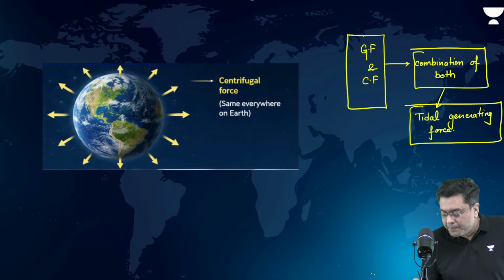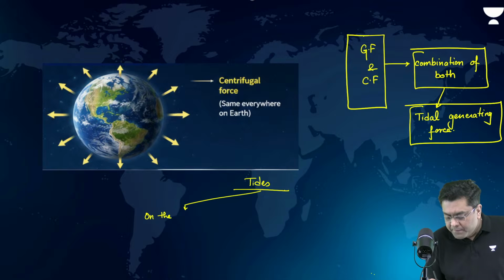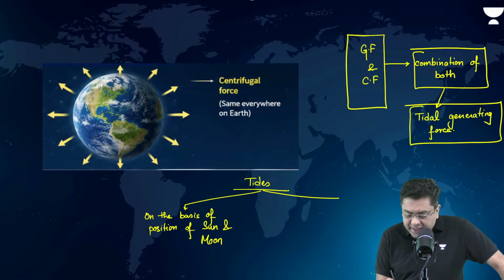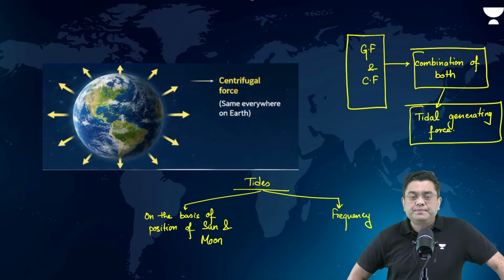When we talk about tides, classification is on the basis of the position of sun and moon, because the sun will also have its own solar bulge it will create. And the second is the case of frequency, how frequently the tides occur.